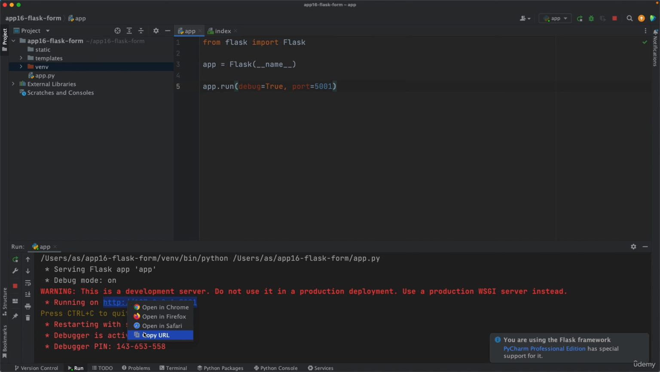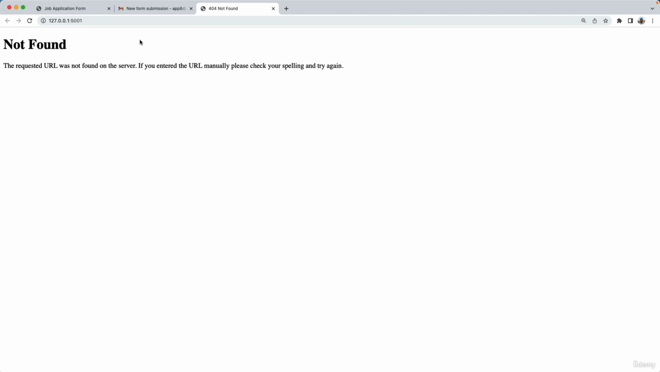go to your preferred browser, or you can right click here and perhaps PyCharm will show this context menu here. So you can go to open in Chrome and you should see this normally, not found for now. So the app is working. You didn't get something like, oh, there is nothing here.